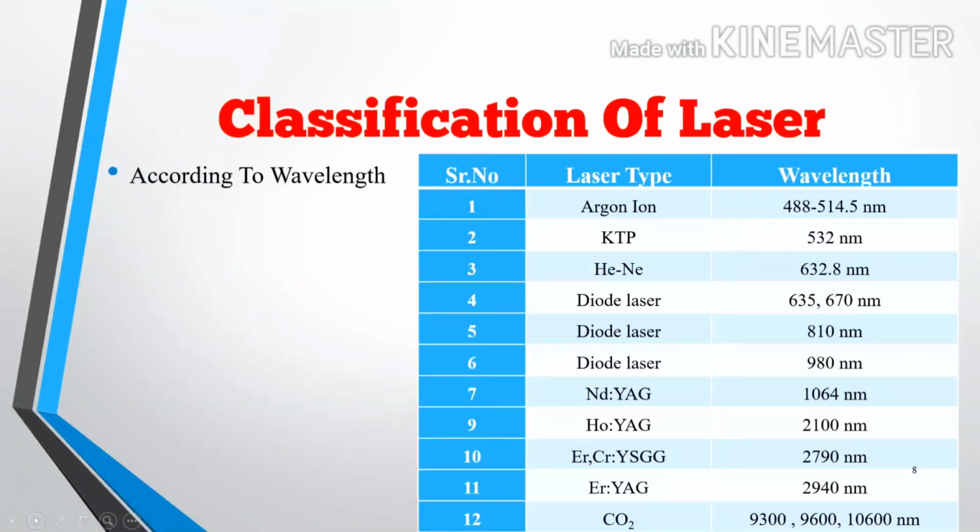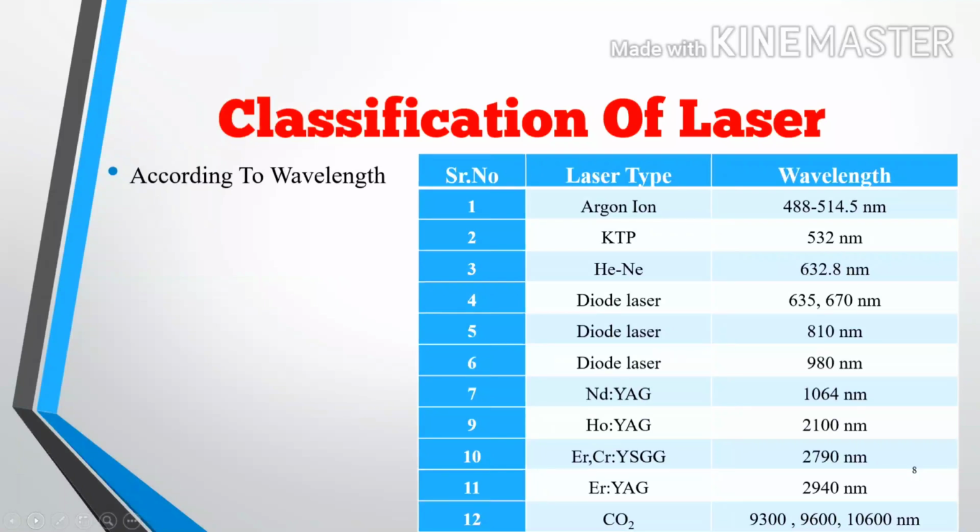Helium neon has 632.8 nanometer. Diode laser has three wavelengths, 635 to 617 nanometer, 810 nanometer, 980 nanometer. Nd:YAG has 1064 nanometer.